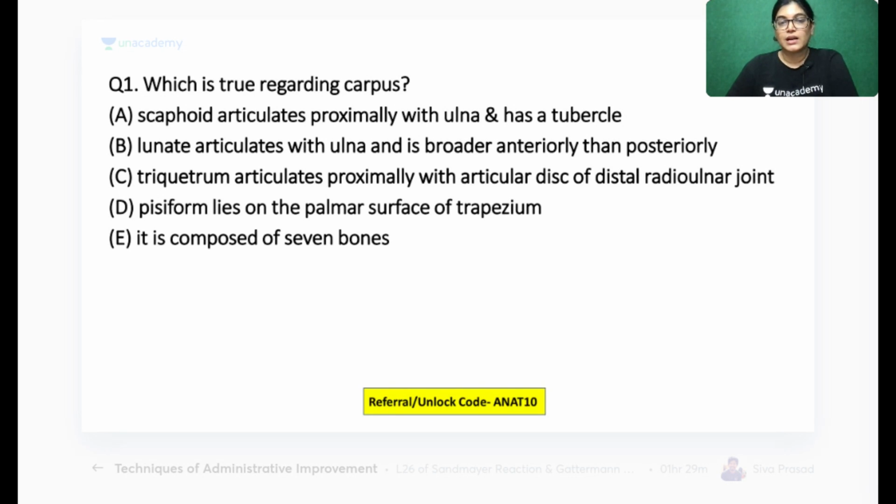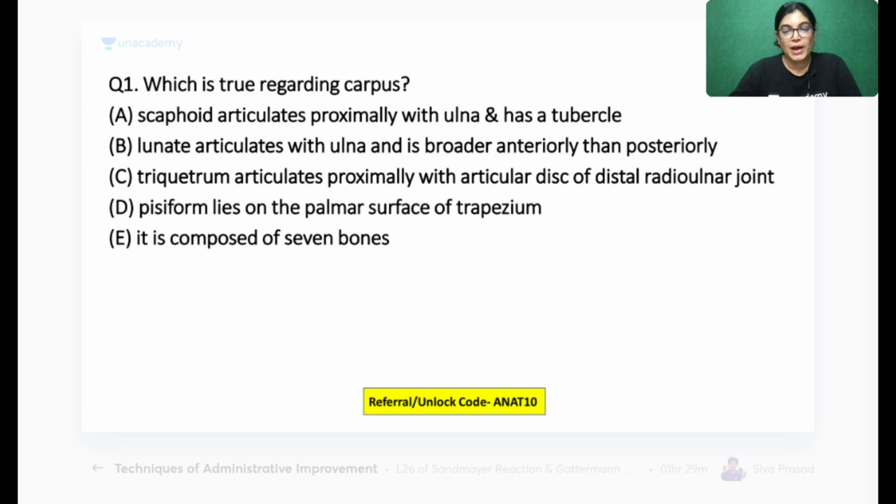Which is true regarding the carpus bone? Which of the following is a true statement regarding the carpus bone? Scaphoid articulates proximally with the ulna and has a tubercle. Lunate articulates with the ulna and is broader anteriorly than posteriorly. Triquetrum articulates proximally with the articular disc of the distal radioulnar joint, and pisiform lies on the palmar aspect of the trapezium, and it is composed of 7 carpal bones.